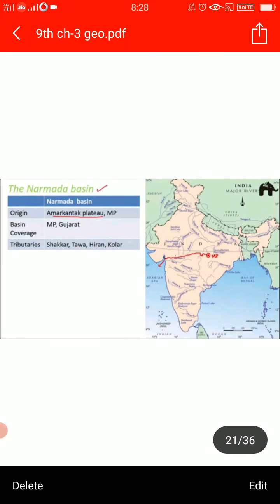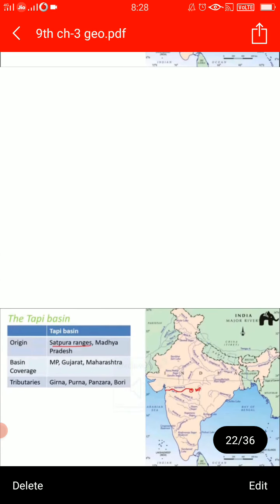Now see, all the tributaries of Narmada are very short, and most of them join the mainstream at right angles. Then children, the Narmada basin covers MP and Gujarat, and the tributaries are Shakar, Tawa, Hiran and Kolar. Then comes the Tapi basin.